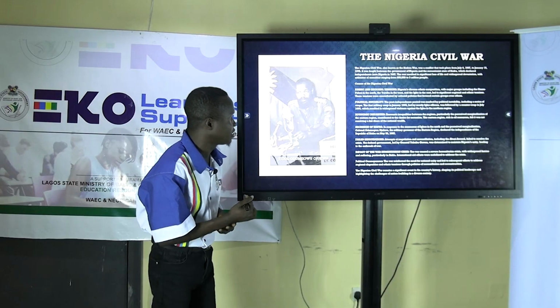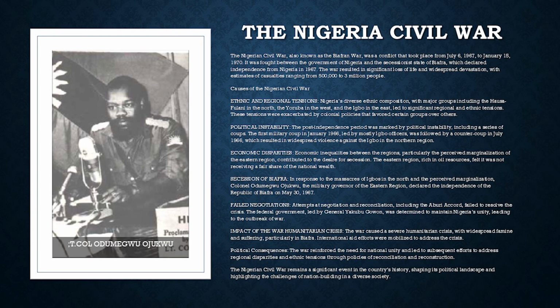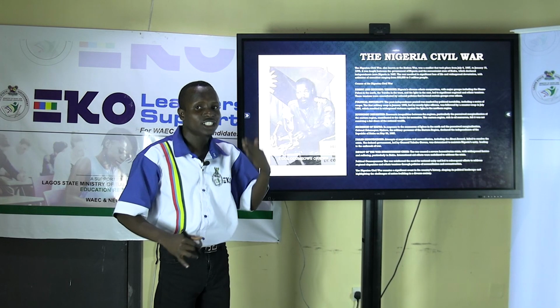So economic disparity, there's been economic disparity in the regions. So the Eastern Nigeria, what's happening? The Eastern Nigeria were marginalized. That's one of the things. In terms of economy, in terms of political appointments, in terms of other benefits, they were marginalized. They were separated. They were not part of it. And this caused the Civil War.